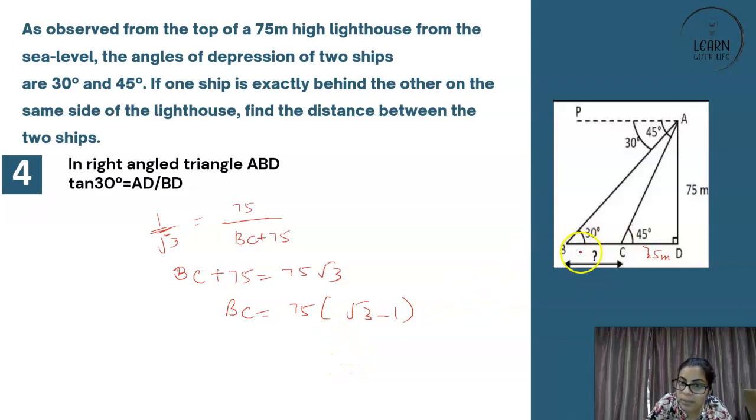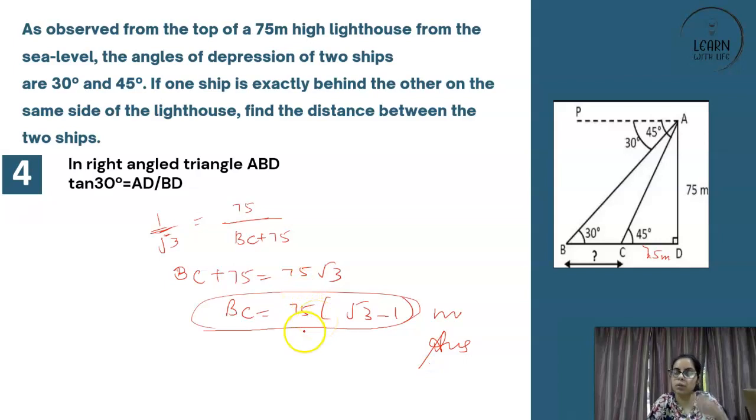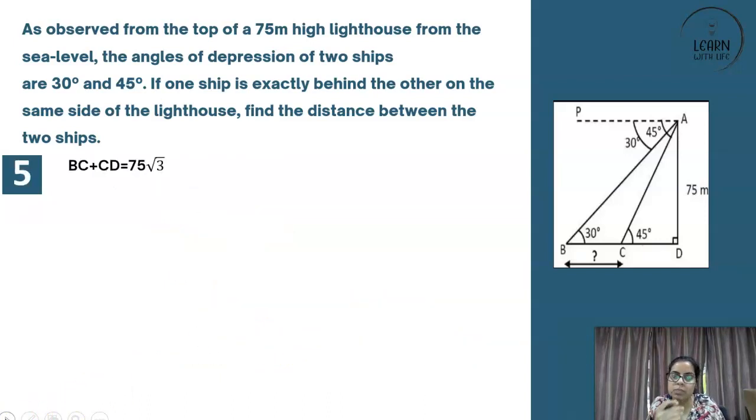Now this is what we wanted, BC. Is this not what we wanted? So this is in meter and this is your answer. Now in the paper, if root 3 value is already given, very good, directly put it and solve it. If not, you can use root 3 is equal to 1.732 approx. Put it here and you can get the answer. Have you all understood till here? Yes or no? This is the step which I already taught you previously, but you can solve it here later.